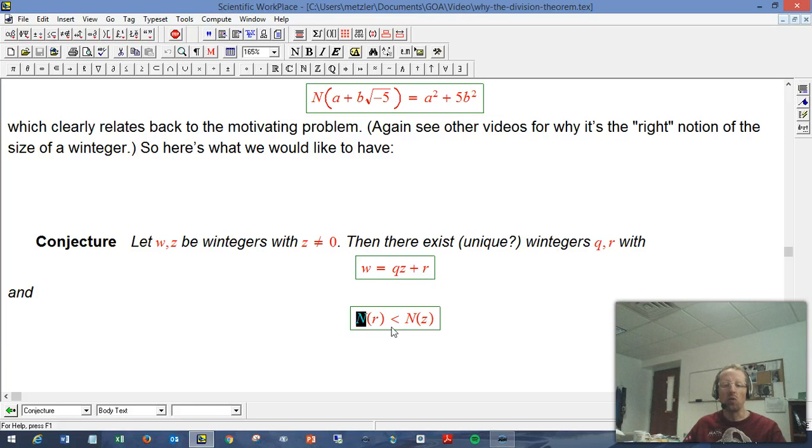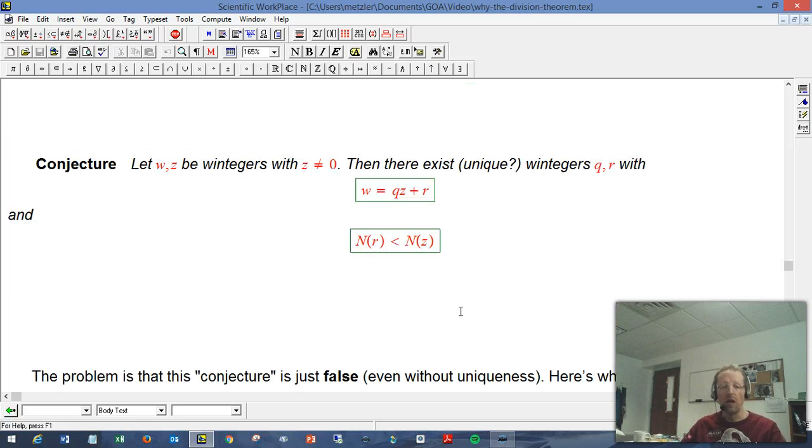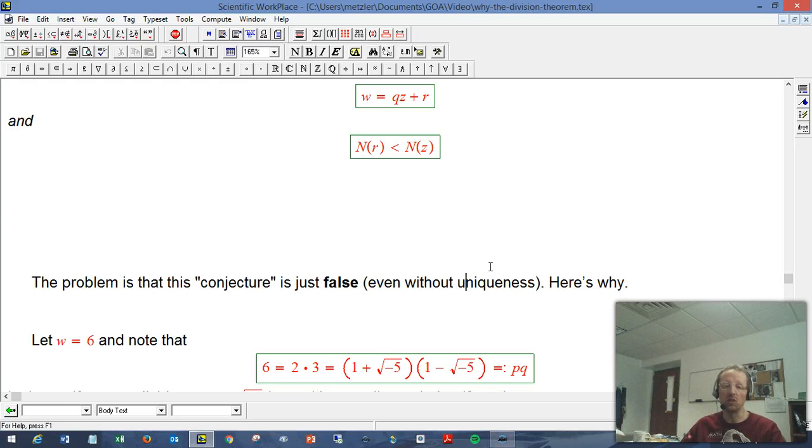But the key is I want to have some control over just how weird that remainder can get. And I'd like to say that the size of R is less than the size of Z, the norm, in the sense of this funky version of size. Okay. So that would be a really nice situation. And there are analogous situations where this really is true. Here, it's just plain false. And the uniqueness isn't really the issue. You just can't divide with a controllable remainder in a nice way, with some nice kind of control.